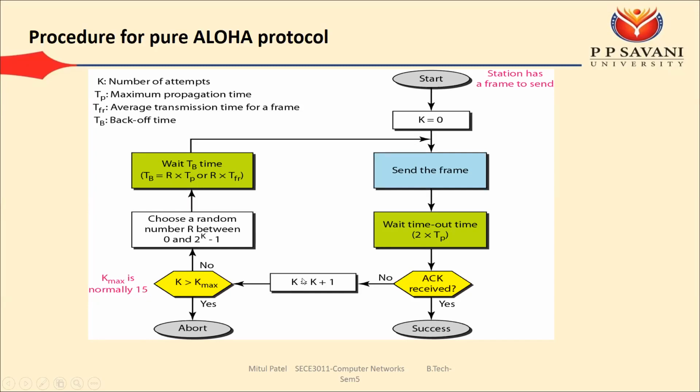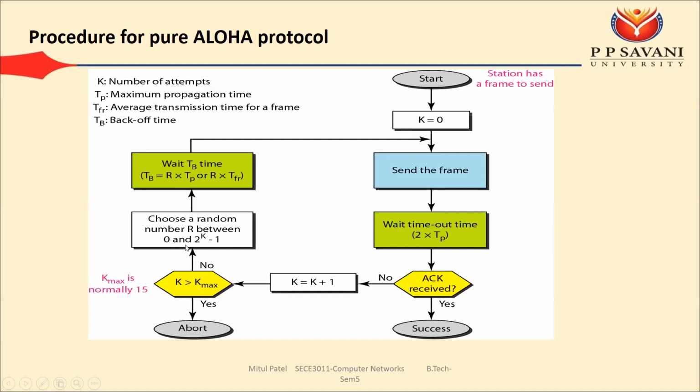Here the k value is increased, which means our second attempt is there. In the second attempt, you have to choose a random number r between 0 and 2 raised to k minus 1. If it is our second attempt, then the k value is 1.